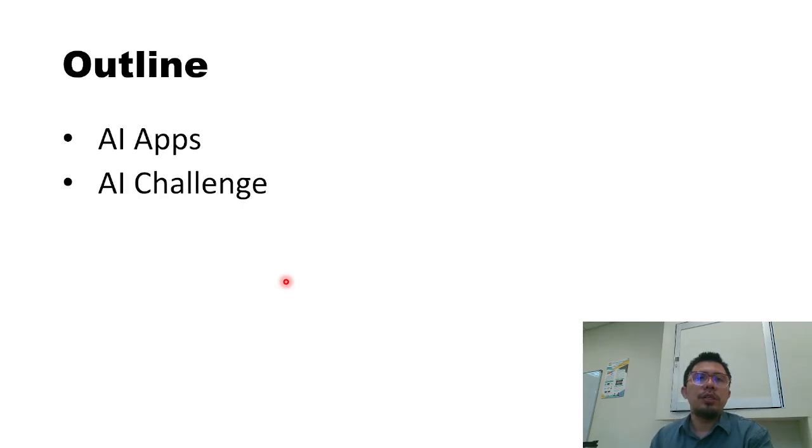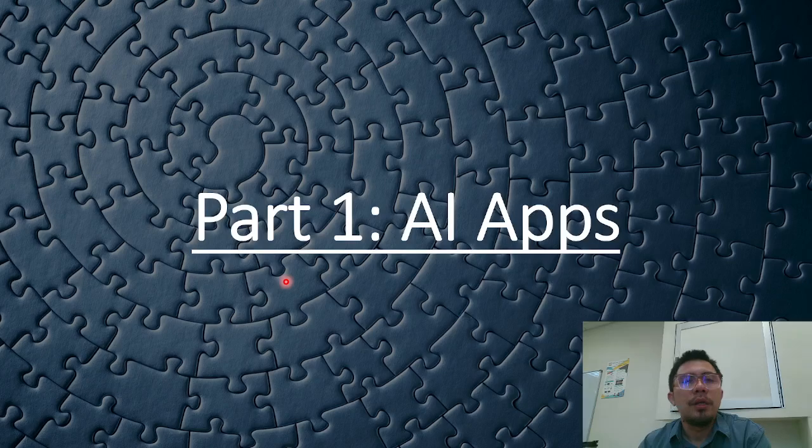Okay. So this is the outline. I divide into two different parts. First, we will go through the AI application, and part two is the challenge that we should face as a developer. Okay, so we go to AI application.